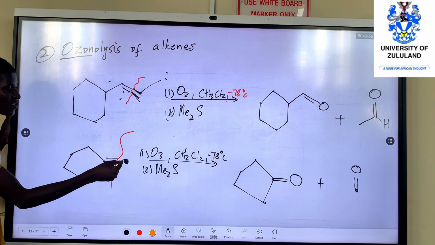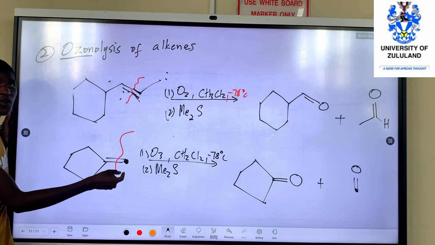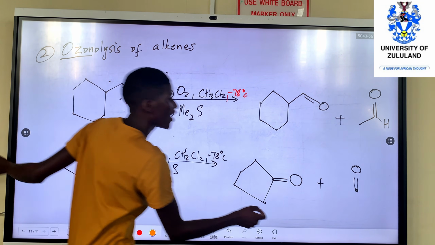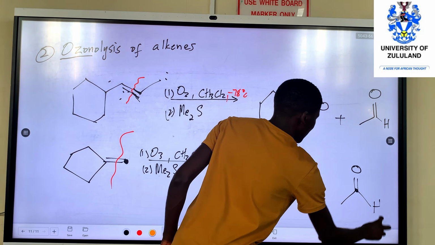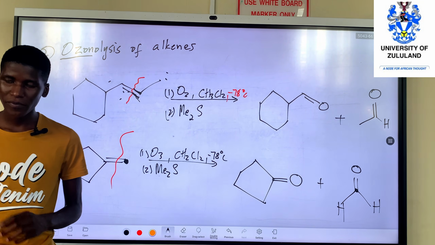No other double bonds, and this is a carbon. What is the other element? Hydrogen, because each and every carbon must have 4 bonds in total. So here we must have 2 hydrogens that are attached to what? That are attached to the carbon. So this will give us a formaldehyde.